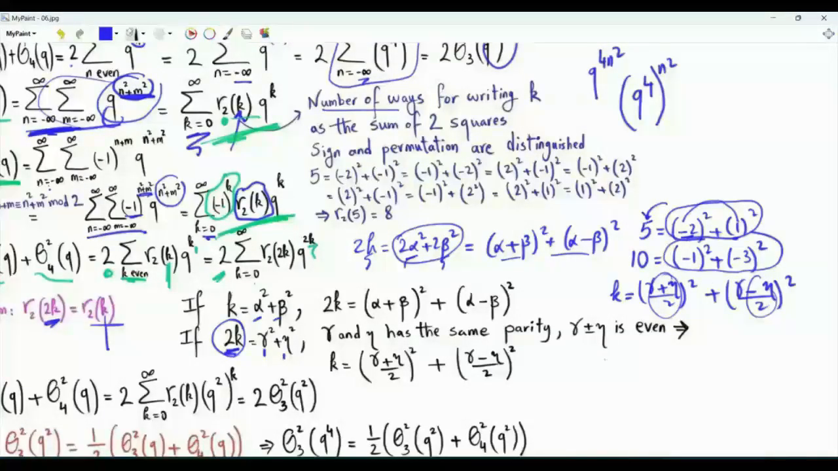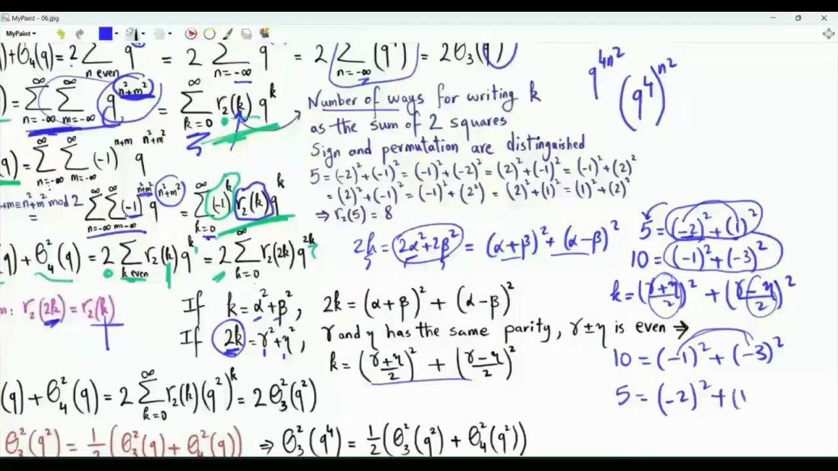If we start with 10 written as minus 1 squared plus minus 3 squared, according to this, 5 is, we add these two and then divide by 2. Minus 1 minus 3 is minus 4 divided by 2, that's minus 2 squared. Then we have this minus that, minus 1 minus minus 3, that's 2, divided by 2, that's 1 squared.